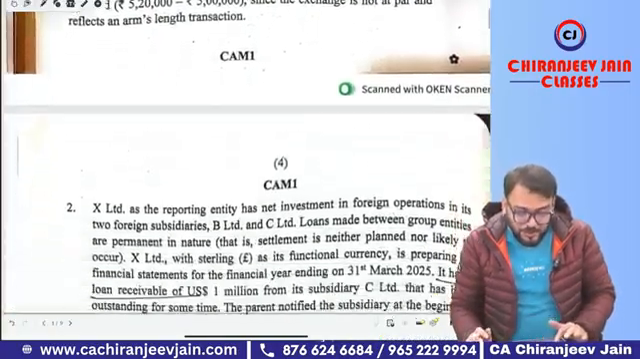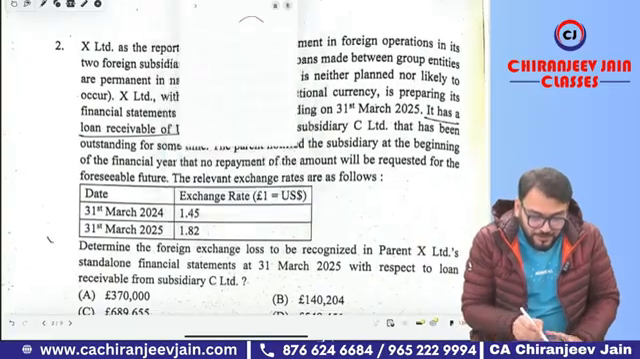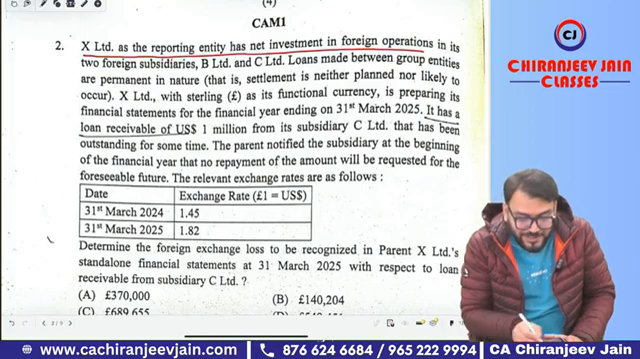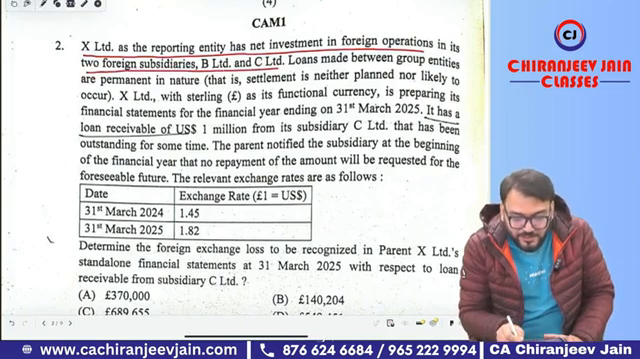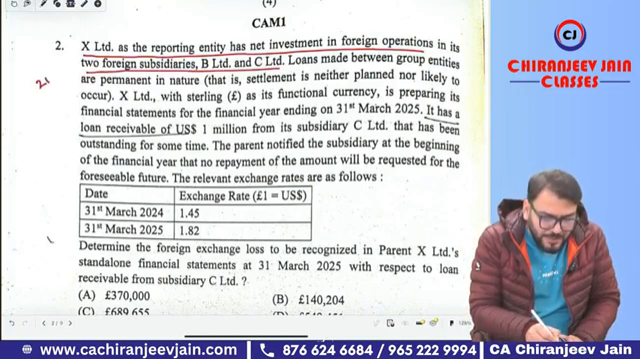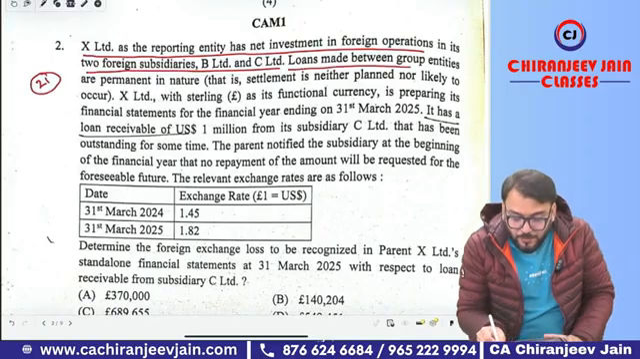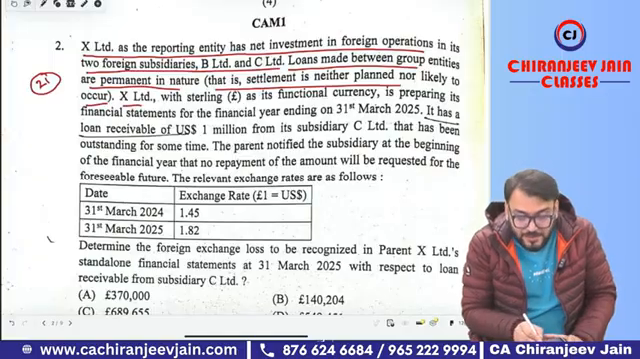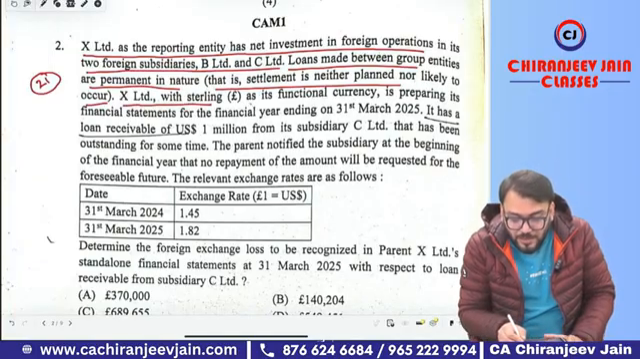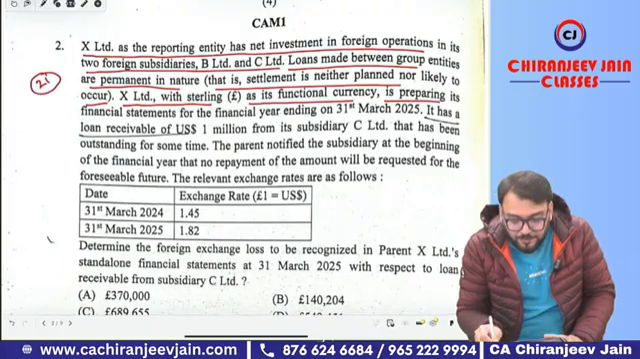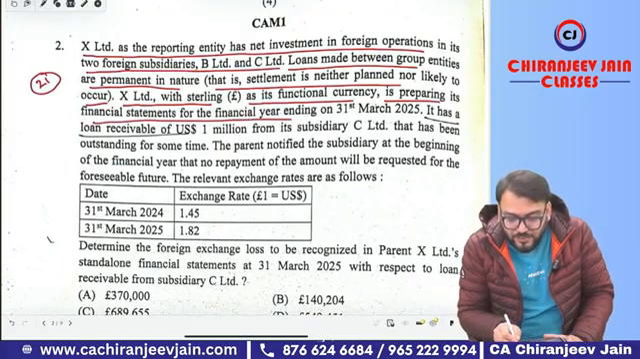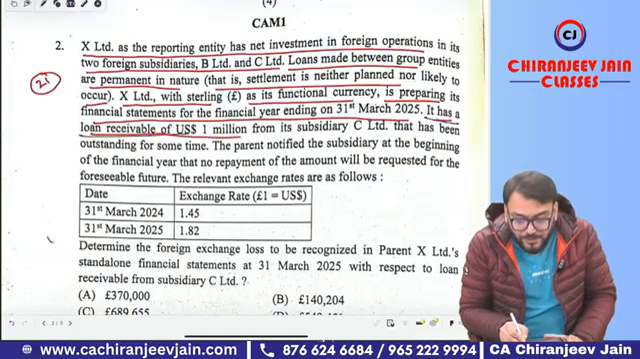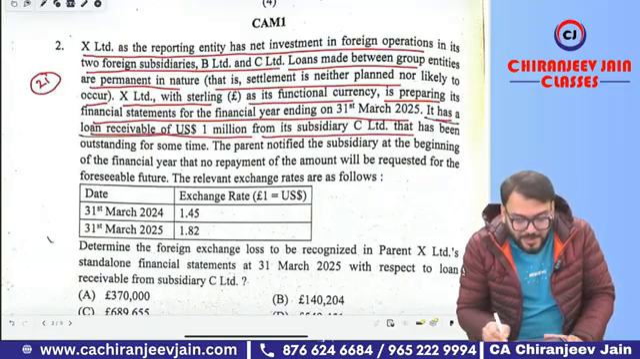Now coming to question number 2, what is given? Let's see. It is given X Limited, a reporting entity, has a net investment in foreign operations in its two foreign subsidiaries B Limited and C Limited. Of course, it is a question of IND AS 21. Loans made between group entities, that is, settlement is neither planned nor likely to occur. Okay. X Limited, with sterling, means pound, as functional currency is preparing its financial statements for the financial year ending 31st March 2025.